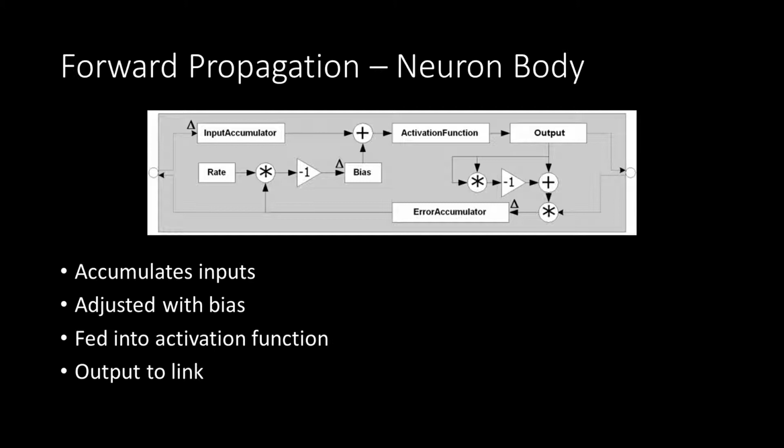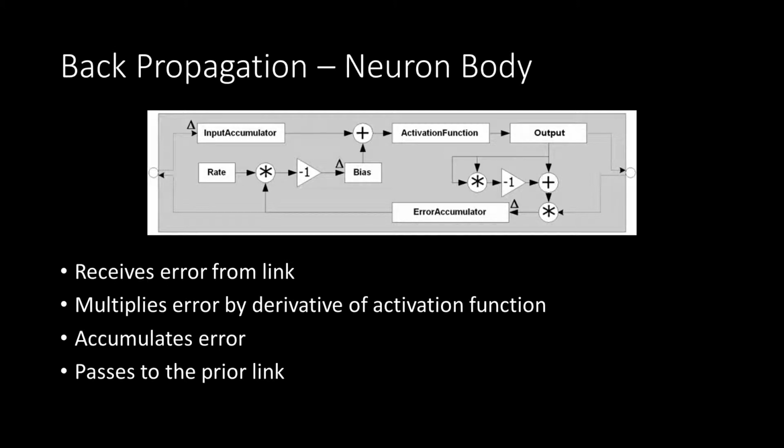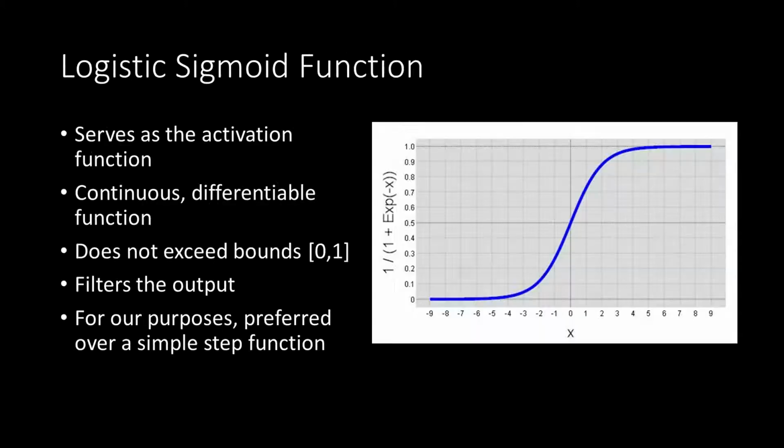It's shown in this figure here. So you see that the top end is the forward propagation, and the bottom end is the back propagation. The back propagation receives an error from a link. It multiplies this error by a derivative of the activation function. I know it's kind of difficult to see here, but I'll explain that later. It accumulates this error, and it passes the error to the prior link. So doing this back propagation allows the machine to activate self-learning.